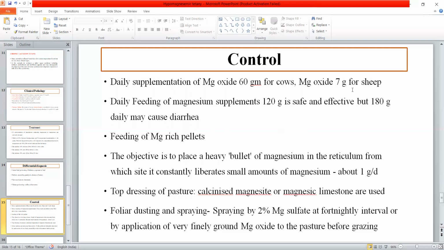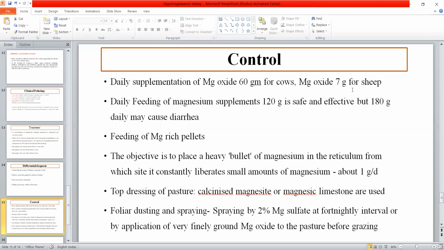So 60 gram to 120 gram is the most appropriate, and we can feed it to the animal on a daily basis. Then there are magnesium rich pellets, by feeding which we can prevent this condition.